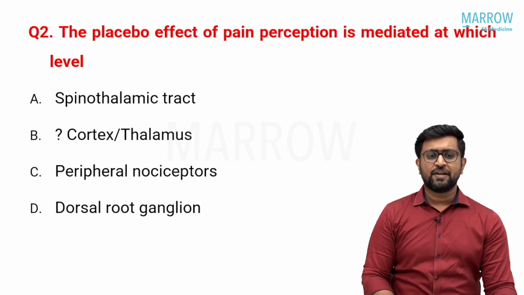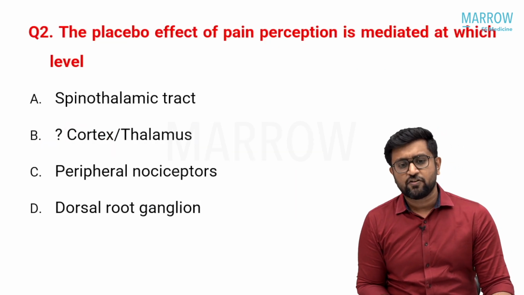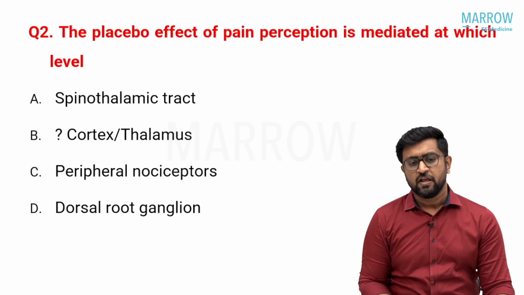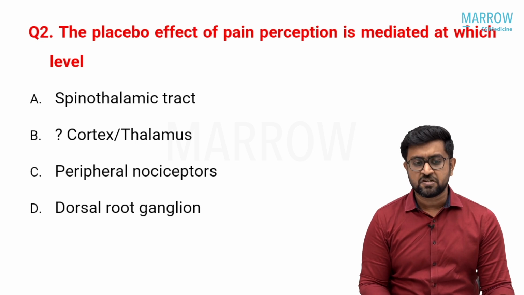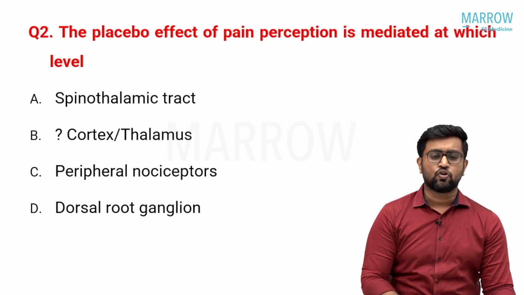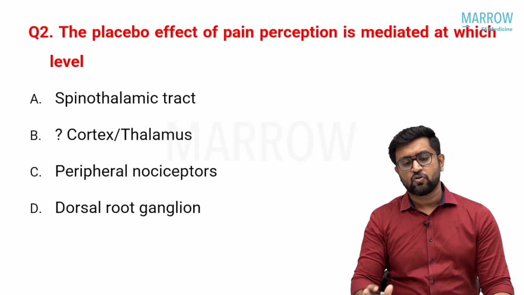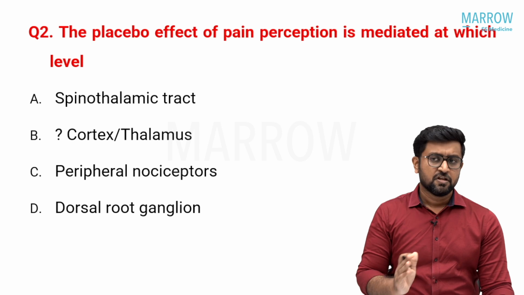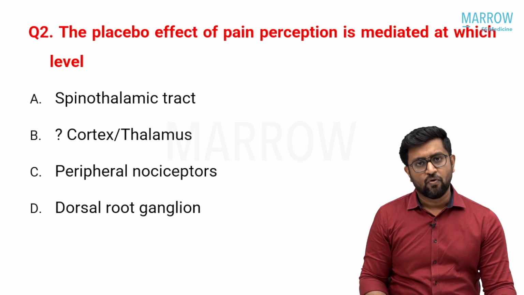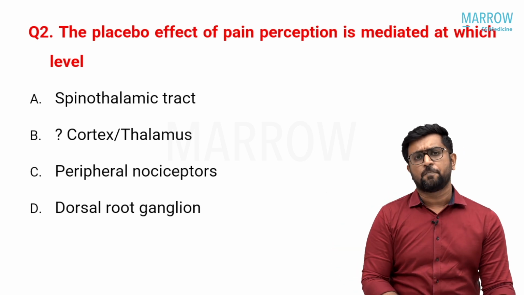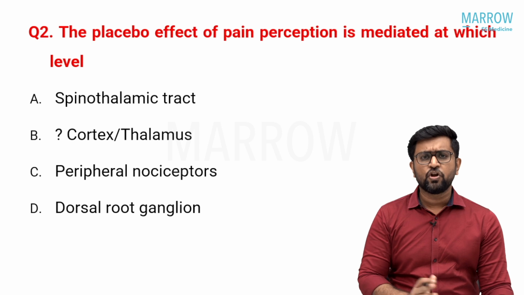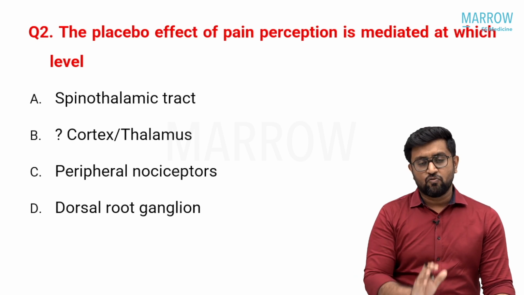Okay, so coming to the next question, the placebo effect of pain is mediated at what level? Again, there is a confusion regarding the options. Some said cortex was in the option, while in the Zoom discussion, some said thalamus was there, some said some thalamocortical flow. Let us discuss the topic rather than go into the options, because I don't know exactly what option is given.